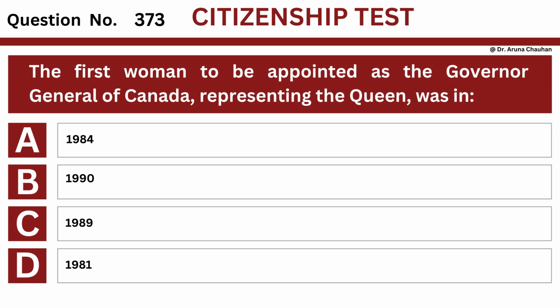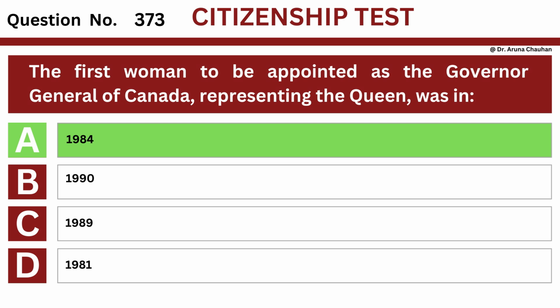Question number 373. Question: the first woman to be appointed as the Governor General of Canada, representing the Queen, was in option A, 1984, option B, 1990, option C, 1989, option D, 1981. The answer is option A, 1984.